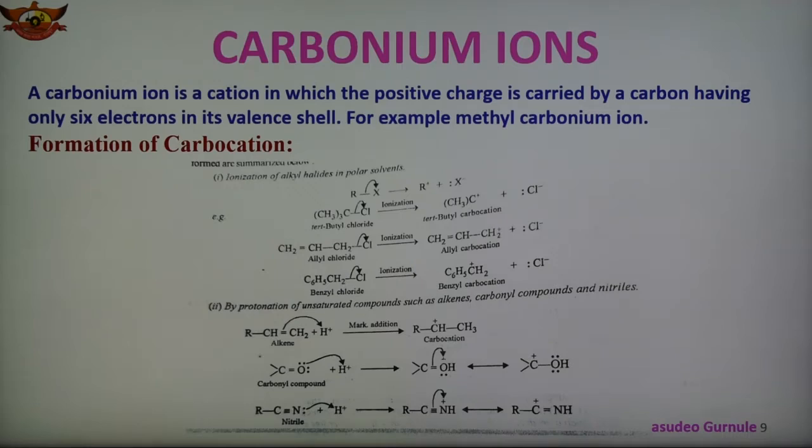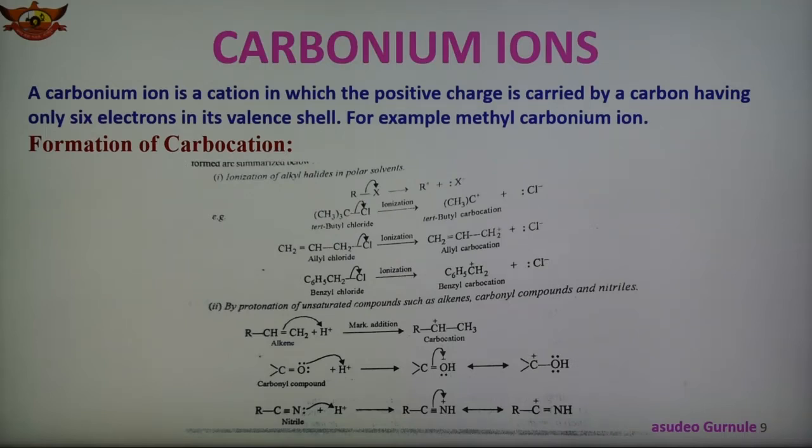So now, what is carbonium ion? This is a reactive intermediate, a chemical species carrying positive charge on a carbon which has only 6 electrons in its valence shell, known as the carbocation or carbonium ion. I am repeating again: a chemical species carrying positive charge on carbon which has only 6 electrons in its valence shell is known as carbocation or carbonium ion. So the carbon in the compound has positive charge and 6 electrons in the valence shell.